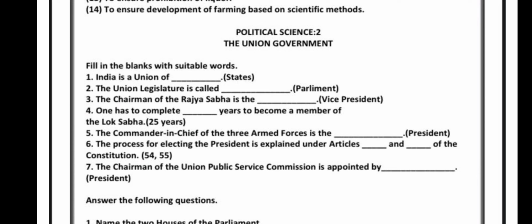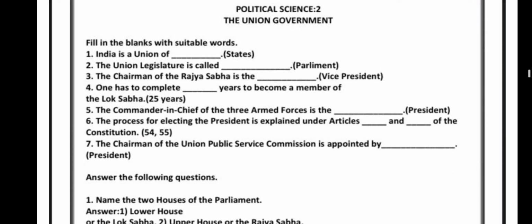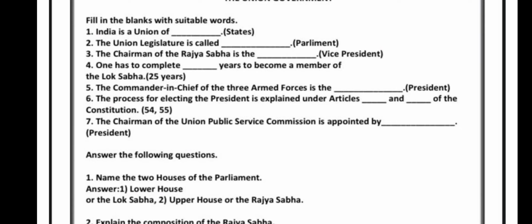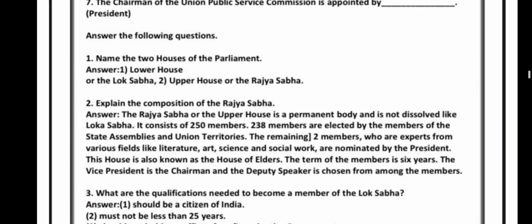The process for electing the president is explained under Articles 54 and 55 of the Constitution. The chairman of the Union Public Service Commission, UPSC, is appointed by the president. So answer the following questions. Name two houses of the parliament. It is the lower house, the Lok Sabha we call it, and the upper house, the Rajya Sabha.